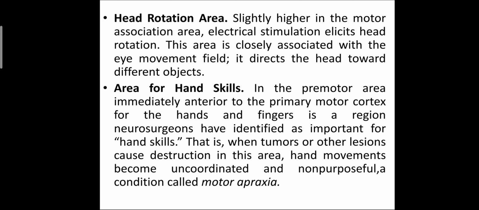Area for hand skill, in the premotor area immediately anterior to the primary motor cortex for the hands and fingers. It is a region that neurosurgeons have identified as an important marker for hand skill. When tumors or other lesions cause destruction of the hand skill area, hand movements become uncoordinated and non-purposeful. That is known as motor apraxia.